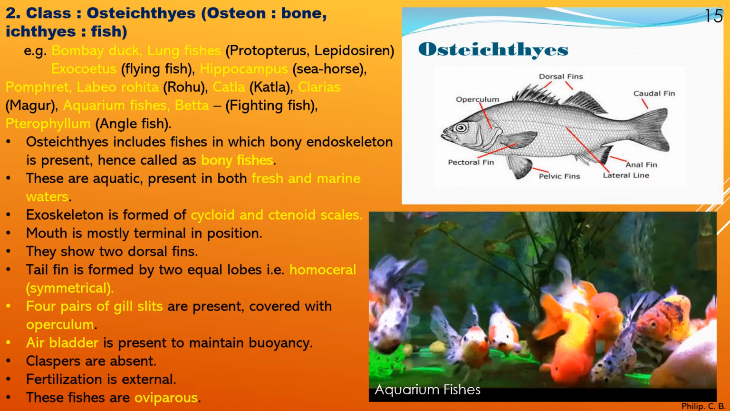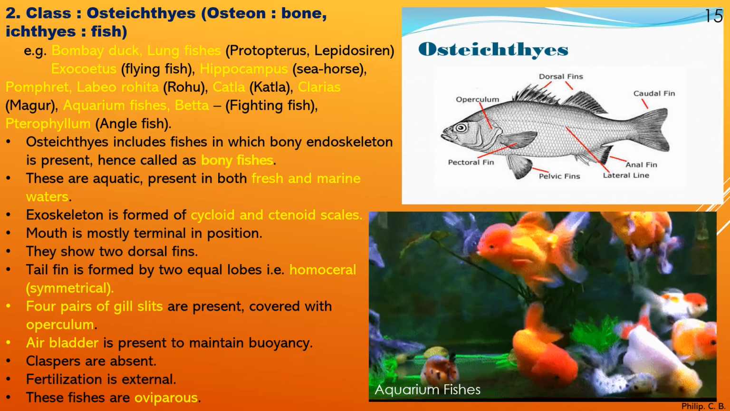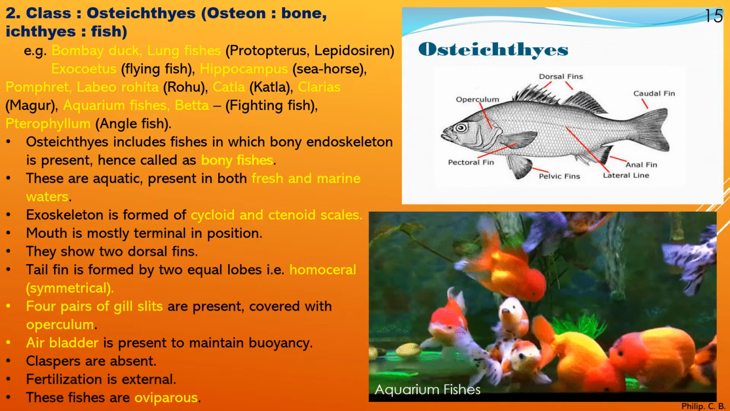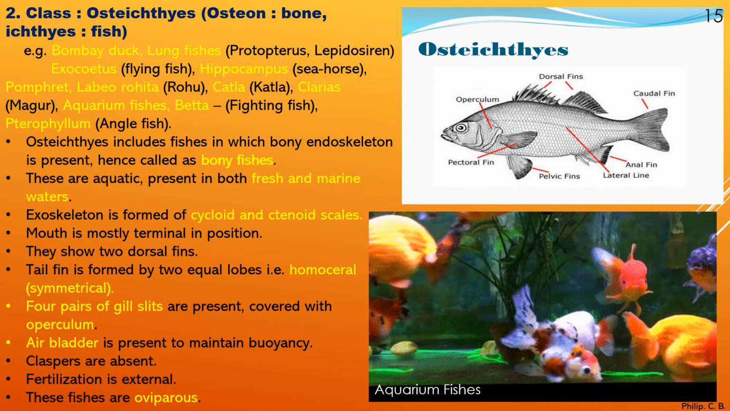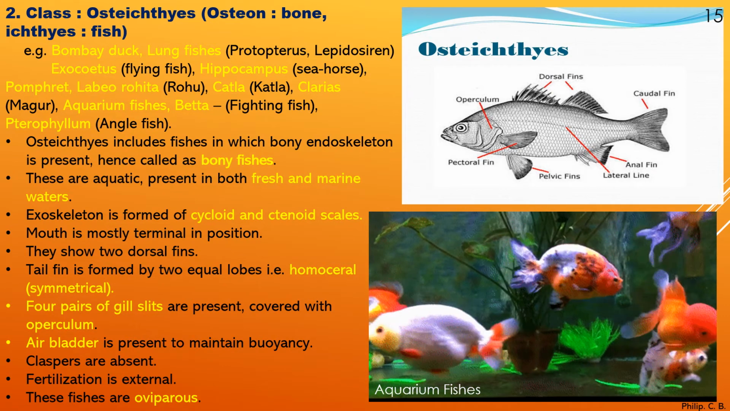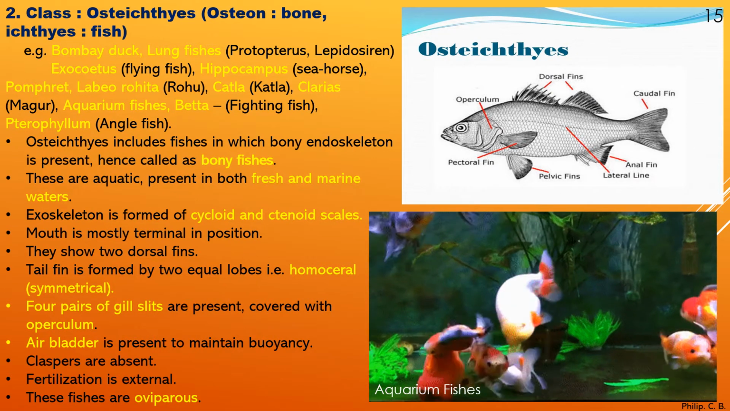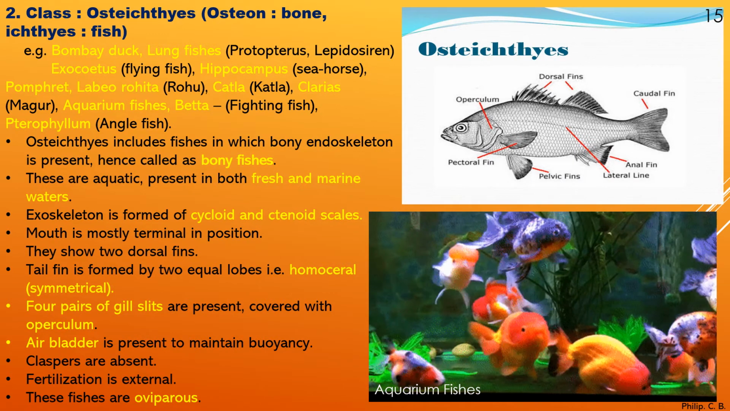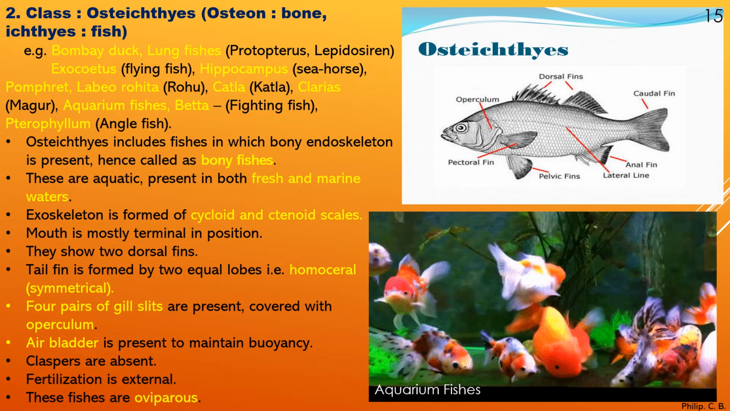Now we take the points one by one. Osteichthyes include fish in which a bony endoskeleton is present, hence they are called bony fish. These are aquatic, present in both fresh and marine water. So when you talk about bony fish, mostly they are found in fresh water, but there are some species found in marine water as well.